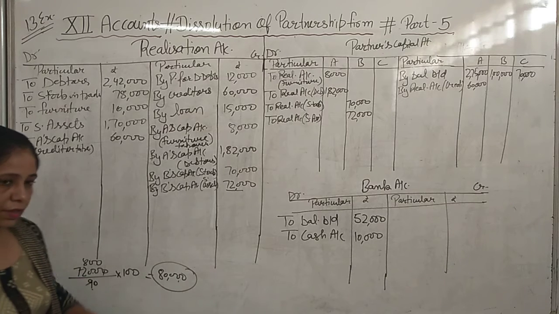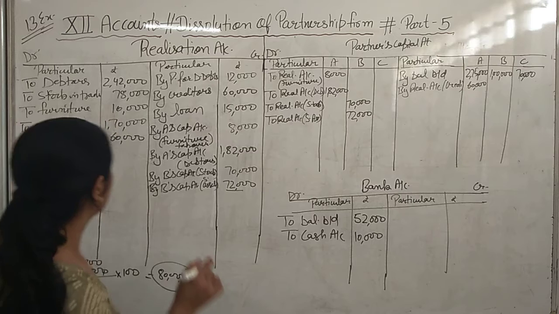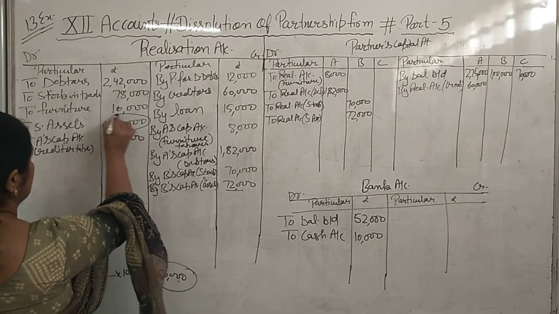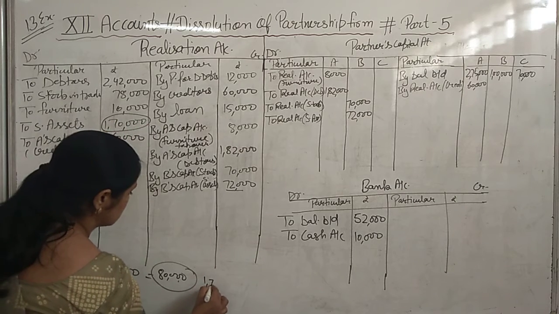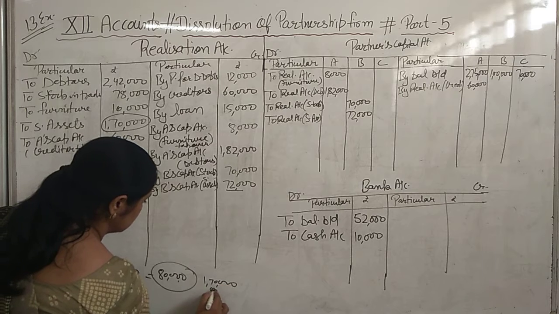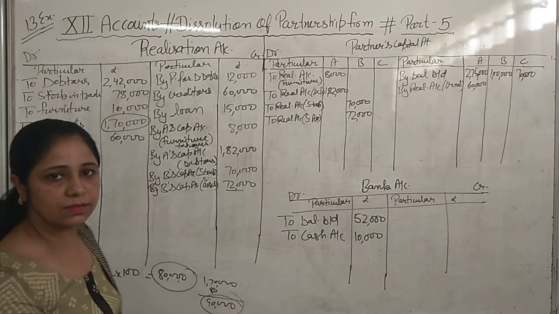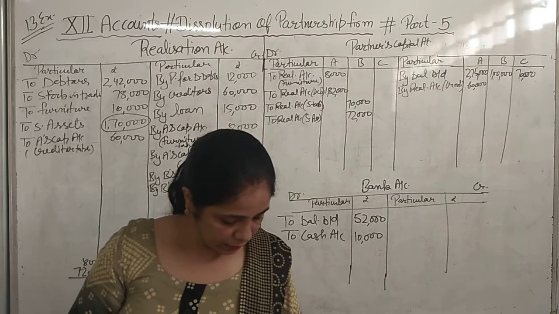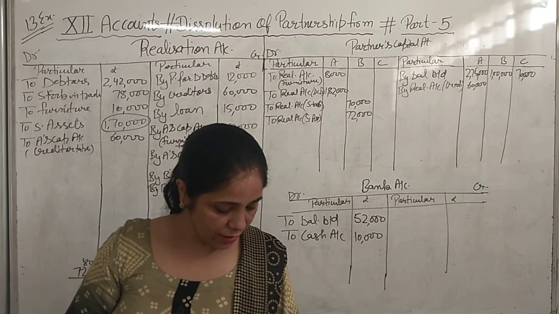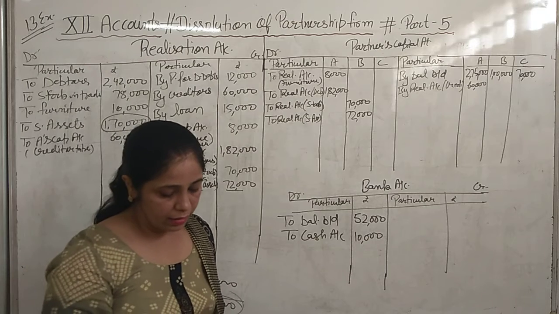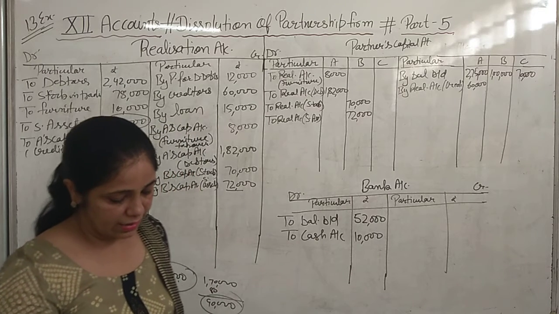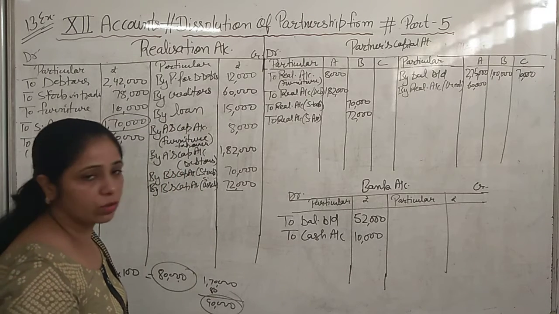Okay. Now total sundry assets we have 1,70,000. Then how much assets are remaining with us? 90,000 assets are remaining with us. Okay. That we will use in next point. C is to take over the remaining sundry assets at 90% of the book value.